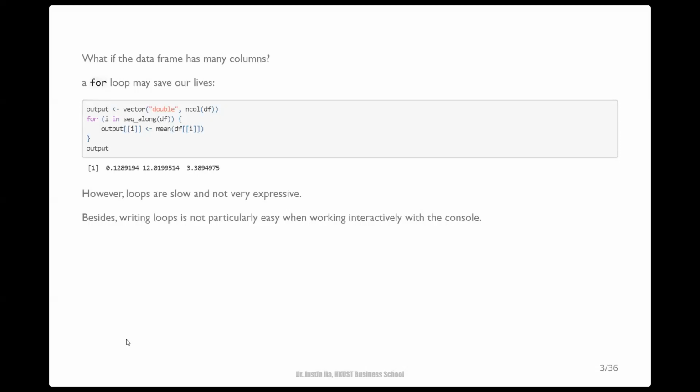However, loops are slow and not very expressive. A for loop conveys that it's iterating over something, but doesn't clearly convey a high-level goal. Besides, they are sort of loosely structured and are not very suited to be typed line by line when working interactively with the console. So you may wonder, is it possible to execute a loop in a very small amount of space, like on a single line?